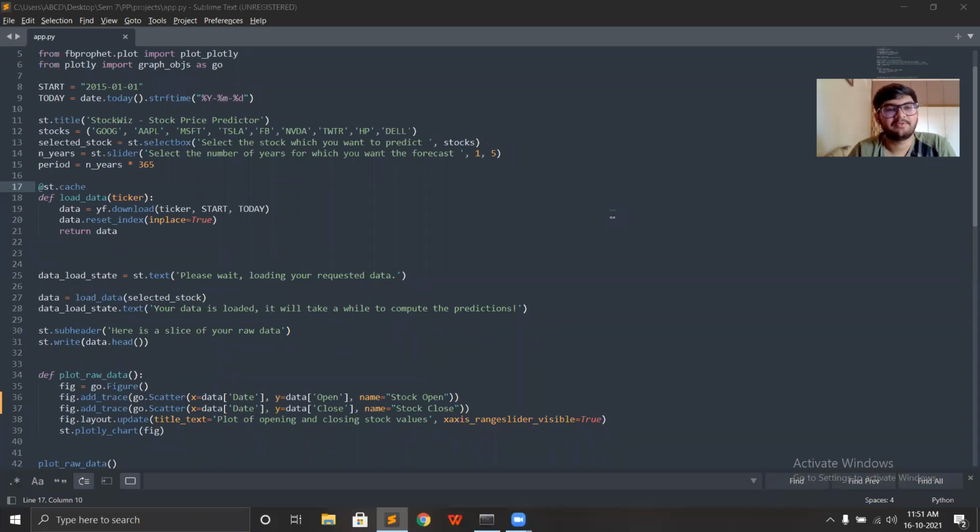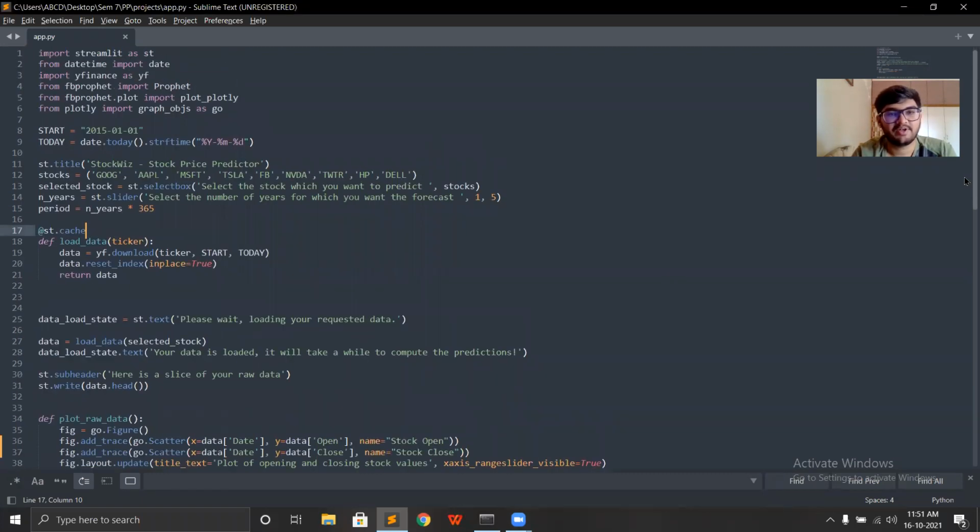Hello everyone, my name is Bhavya Ramani and today I'm going to explain my mini project, which is titled Stock Quiz, where I am predicting the stock price for a particular stock using various Python libraries. Let's get into the code, and right here you can see my import statements.